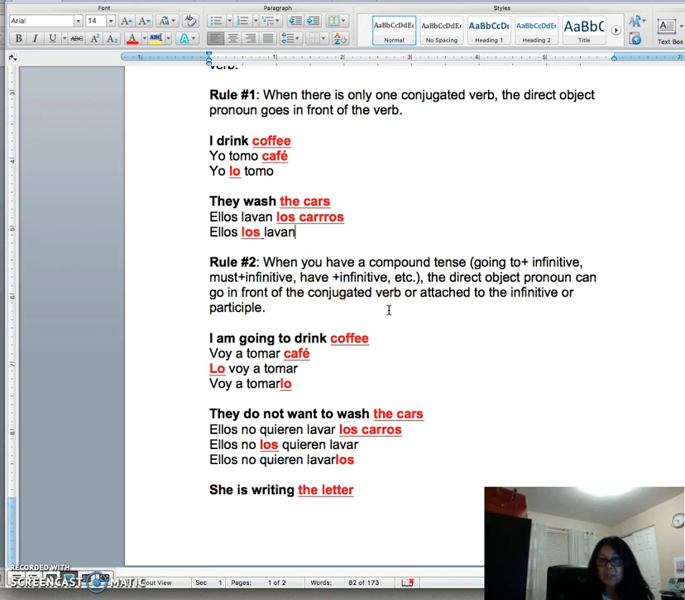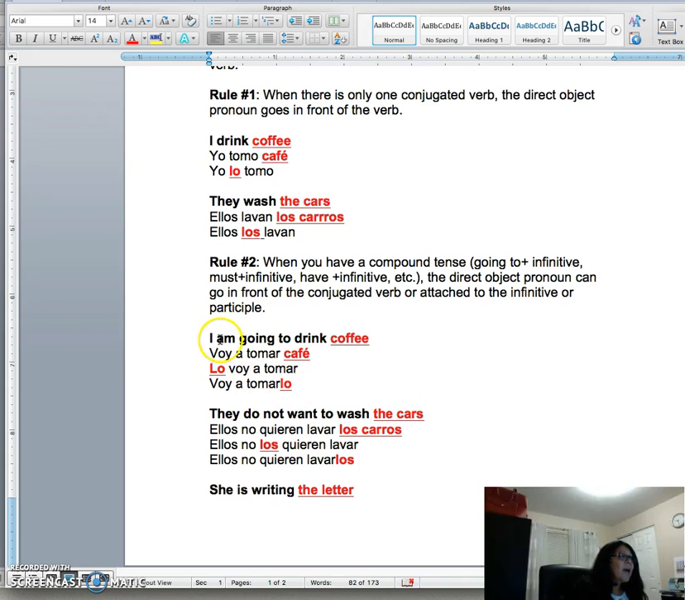Then, rule number two. When you have a compound tense, that is when you have going to plus infinitive, must plus infinitive, must go, must study, have to plus infinitive, etc., the direct object pronoun can go in front of the verb or it can be attached to the second one, like the infinitive or the present participle.